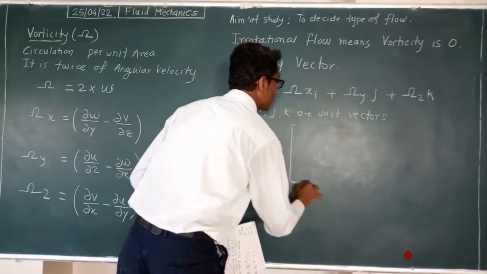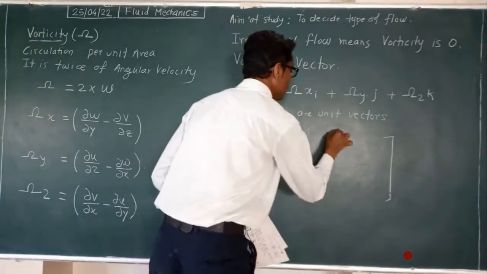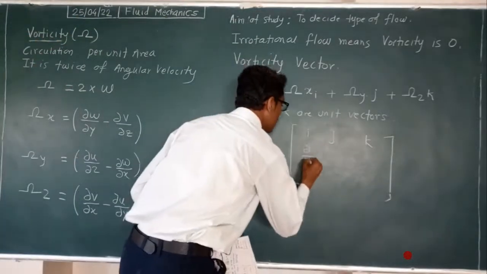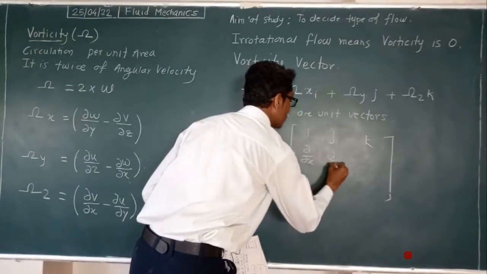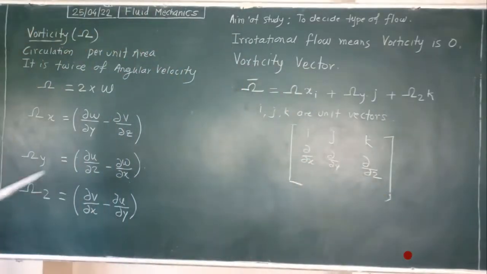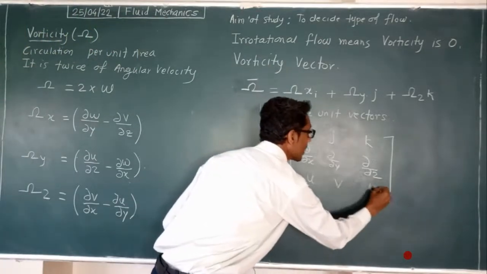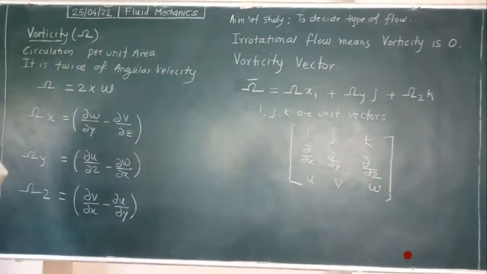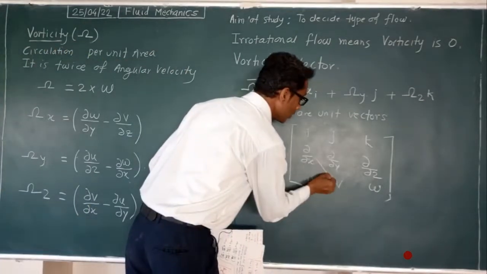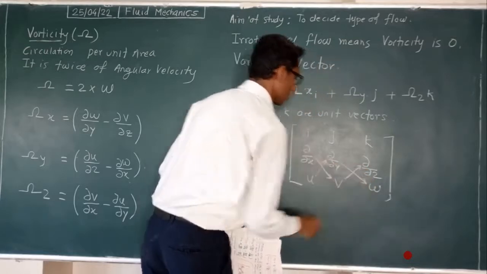Now a simple way, I will show it here in the matrix form. See, matrix form. In the matrix we take i, j, k. You know matrices, we have seen them in 12th. Here we will take differential components: del upon del x, del upon del y, del upon del z. And in the last row we will take the scalar velocities u, v, w. Now we will take the multiplication in this way, multiplication of these both in this way.